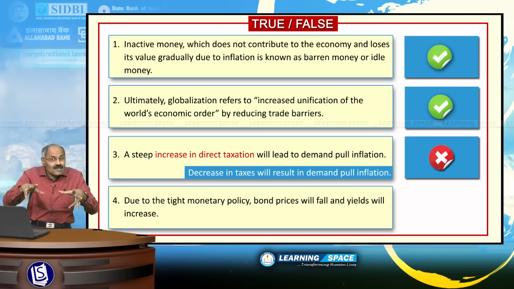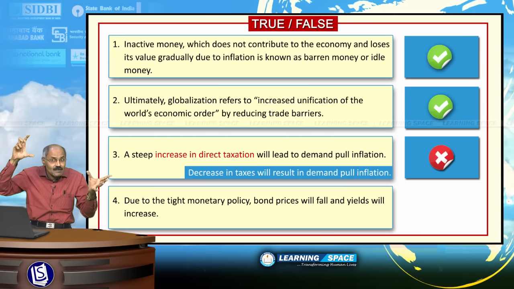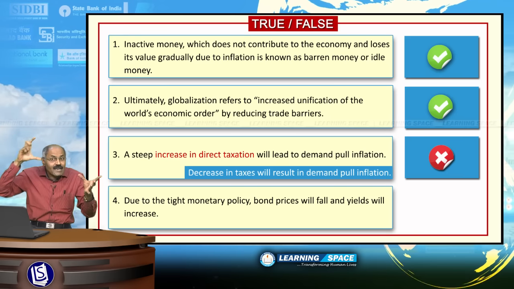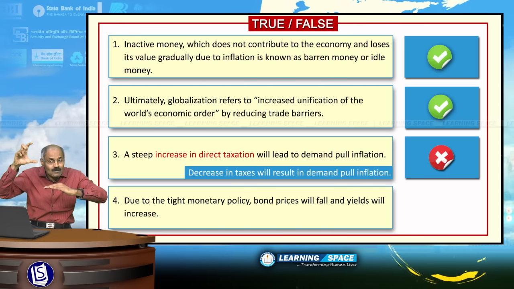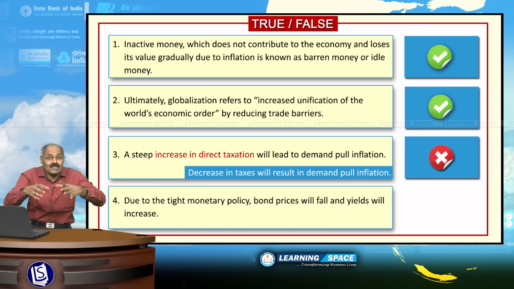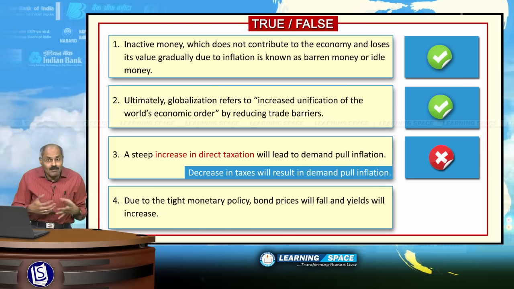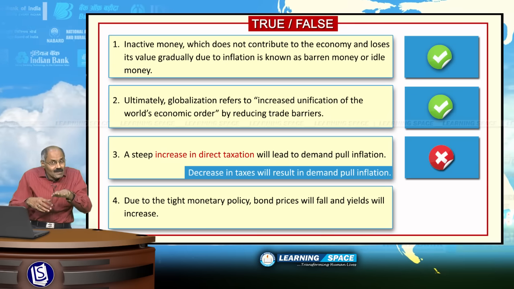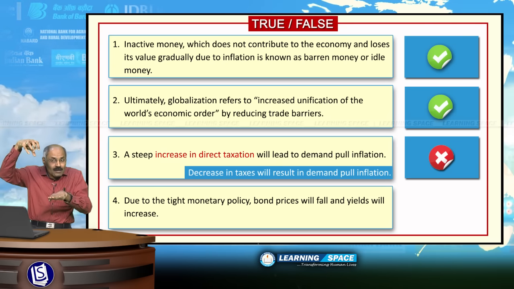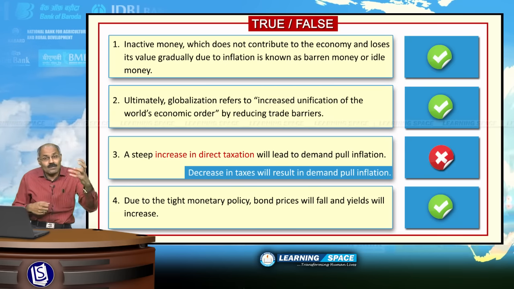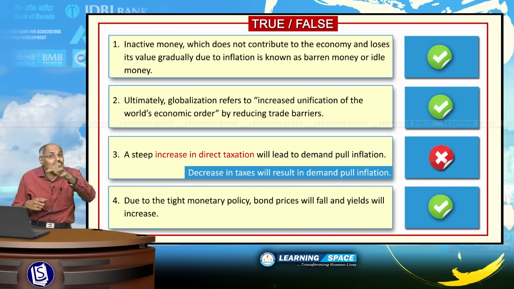For the bonds which are traded in the market, yields will increase. As we have already discussed in previous classes, yields will be increased when bond prices are reduced. These bonds are instruments which are traded in the market. When the prices are reduced, yield will be increased. So, the given sentence here is correct. Due to the tight monetary policy, bond prices will fall and yields will increase.